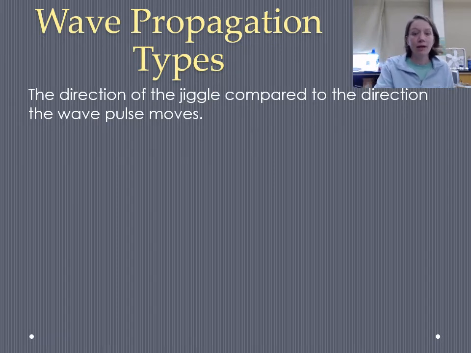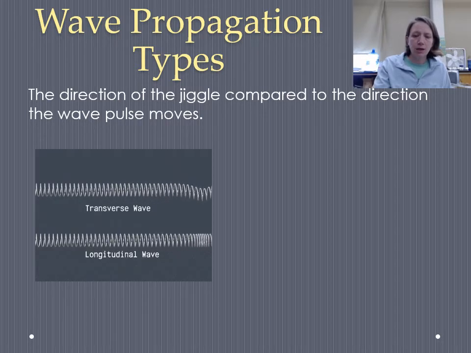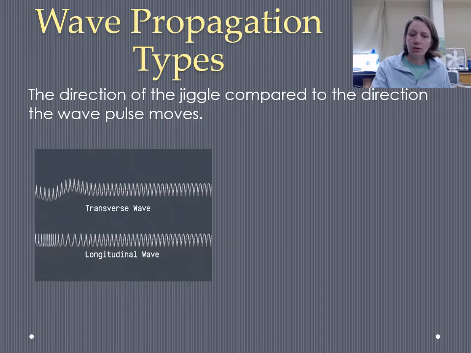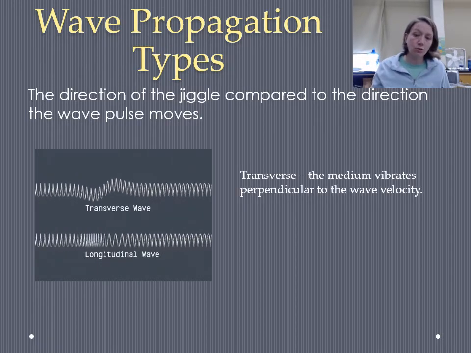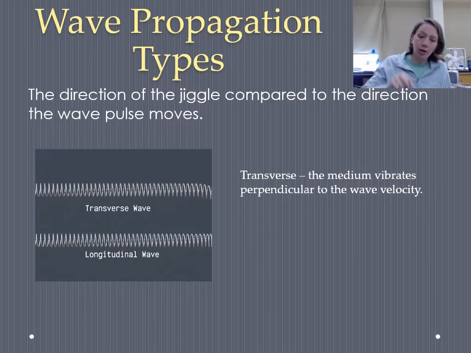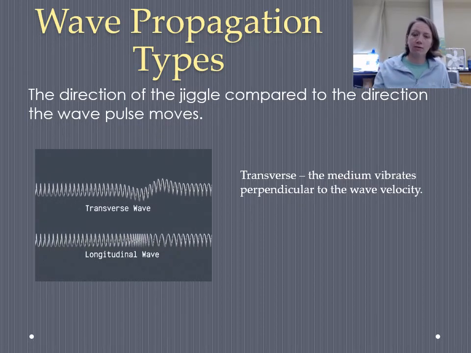So wave propagation refers to the direction that the wave pulse is jiggling compared to the direction that the pulse is moving through the medium. Two common examples of wave propagations are shown below. The first is called a transverse wave, and a transverse wave is defined as a wave in which the medium is vibrating perpendicular to the wave velocity.